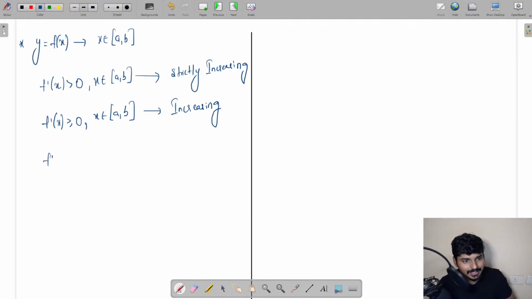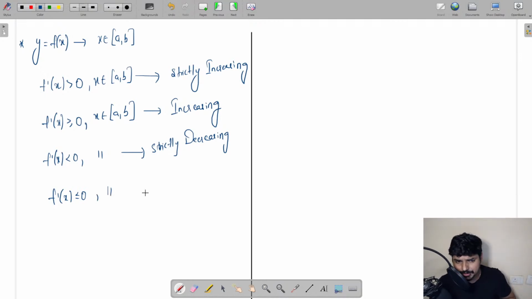Similarly, if you're getting f dash of x less than 0 for any value of x in the interval a to b, that is going to represent strictly decreasing function. And if you're getting only this criteria that f dash of x is less than or equal to 0, in this case for any value of x in the interval a to b, this will be representing only decreasing function. So I hope this concept is clear for all the students, guys.